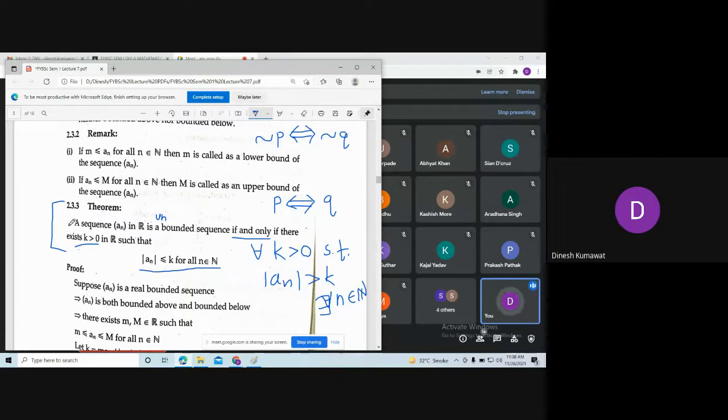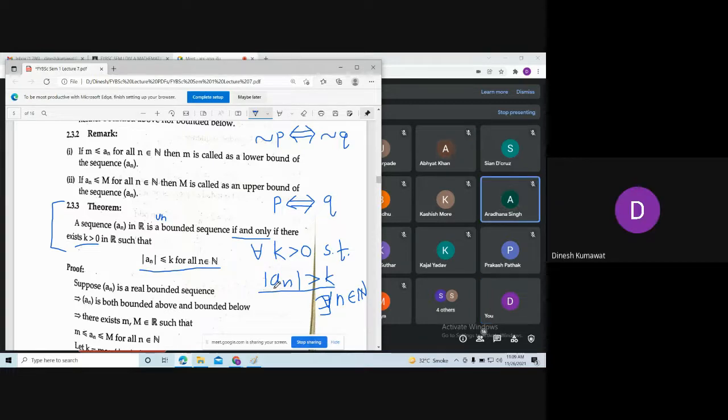So here we are getting an equivalent definition for unbounded sequence. Okay. So when I say a sequence an is unbounded, if for every k bigger than 0, you are able to find mod an bigger than k for some n belongs to natural number, then you can say that this sequence an is which sequence?